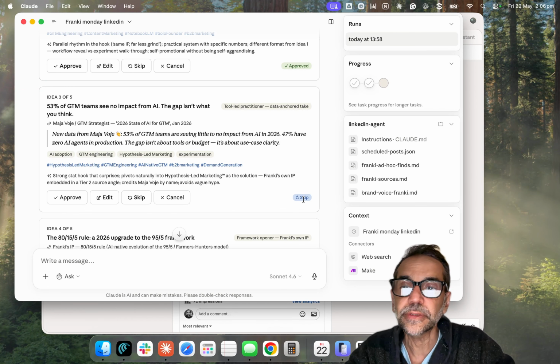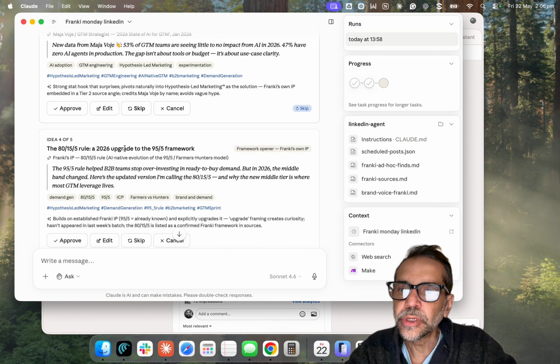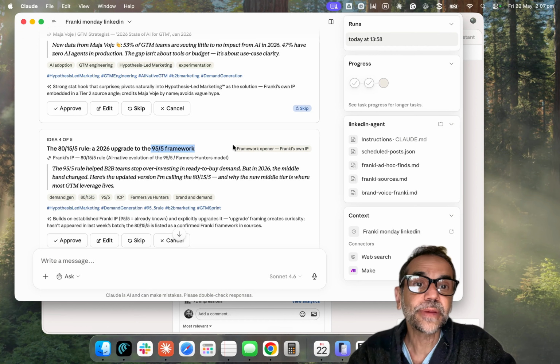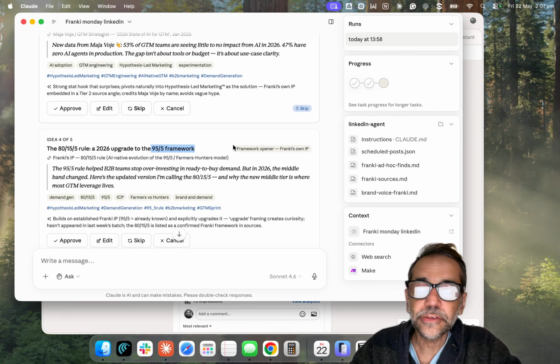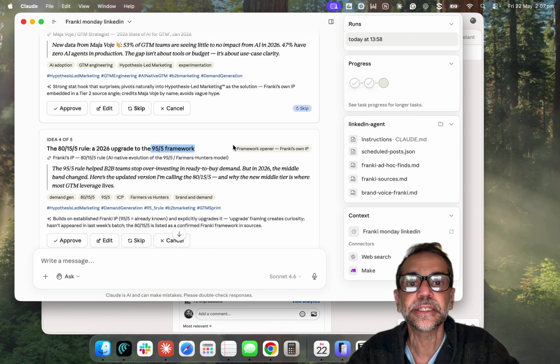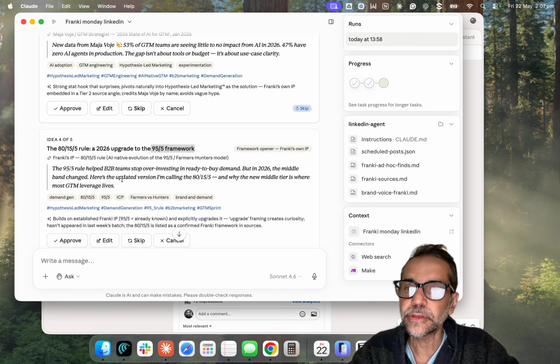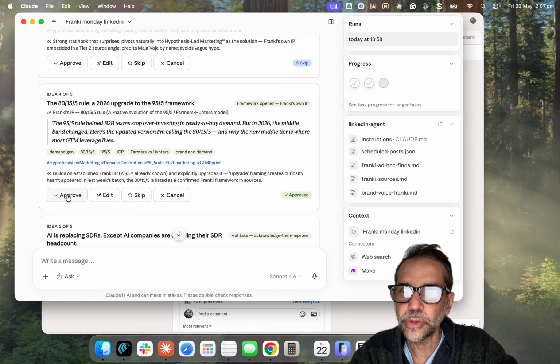So I want to include it in the post. My schedule, 80-15 rule upgrade. Again, I talked about this. If you follow me, I talk about the 25-5 rule. 25% is sort of your demand, building your brand, and then 5% is the demand gen. I'm going to approve that one as well. So let me just go boom, approve.